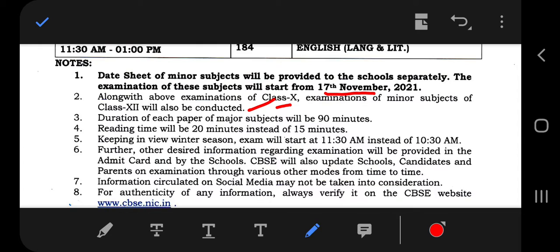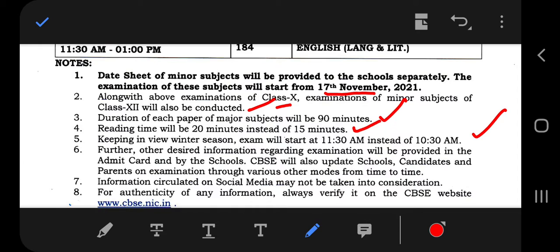Number three, you see the duration of each paper of major subjects will be 90 minutes. Then reading time, this time they will be giving 20 minutes to read instead of 15 minutes. Fifth one, keeping in view the winter season, all the exams will be starting from 11:30 a.m. to 1 p.m. instead of 10:30 a.m. Then sixth, further desired information regarding examination will be provided in the admit card. So in the admit card you will get further desired information, and also by the schools.